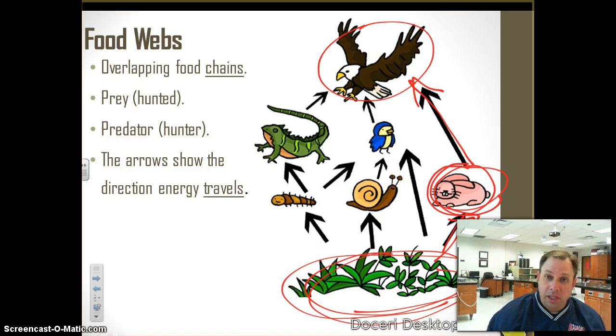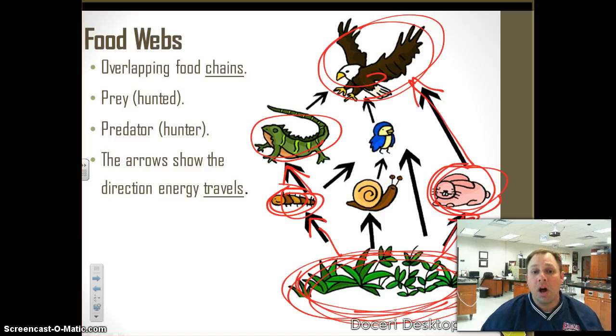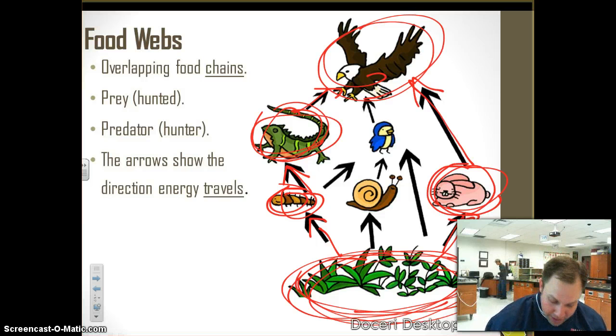Then over here on the left, I've got a different food chain. I've got the producer, the grass, being the beginning of the food chain again. And when this little caterpillar here eats the grass, all the energy in the grass goes to the caterpillar. And then when the lizard eats the caterpillar, all the energy goes from the caterpillar to the lizard. And then when the hawk eats the lizard, all the energy goes from the lizard to the hawk. Okay? So that's another food chain that I've got going on there.